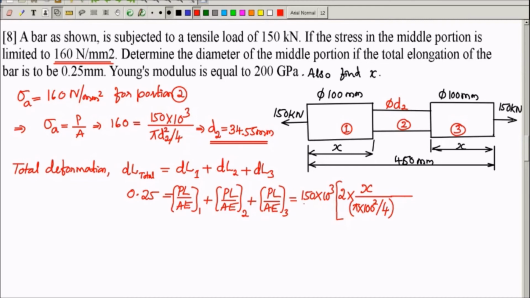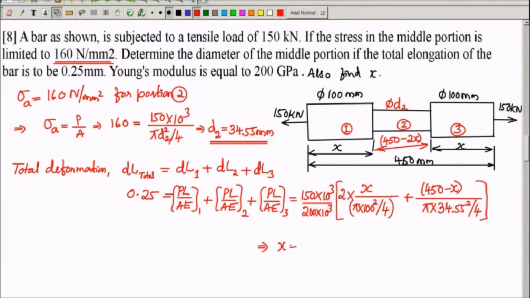So I will write it outside: 200 into 10 power 3. L by A for the second portion I should write as T. This distance now becomes 450 minus 2x, so I should write 450 minus x as the length for the second portion, divided by area. Area is what? Pi d square by 4, 34.55 by 4. You can find out x.